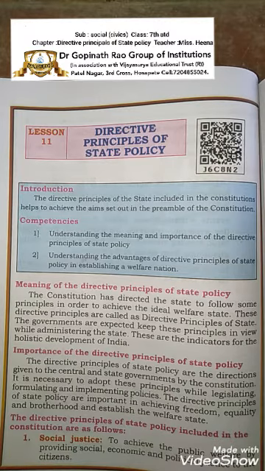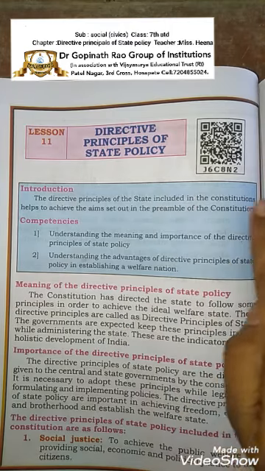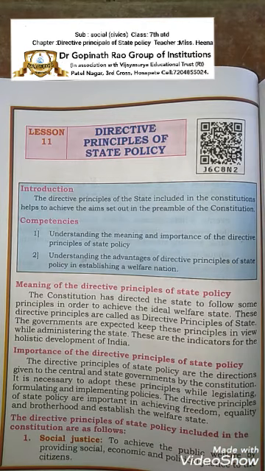The directive principles of the state policy included in the constitution help to achieve the aims set out in the preamble of the constitution. As we have studied in the second chapter of civics, the preamble helps to run the constitution. We have the written preamble, the rules and regulations to run the constitution. Now, directive principles of the state policy.